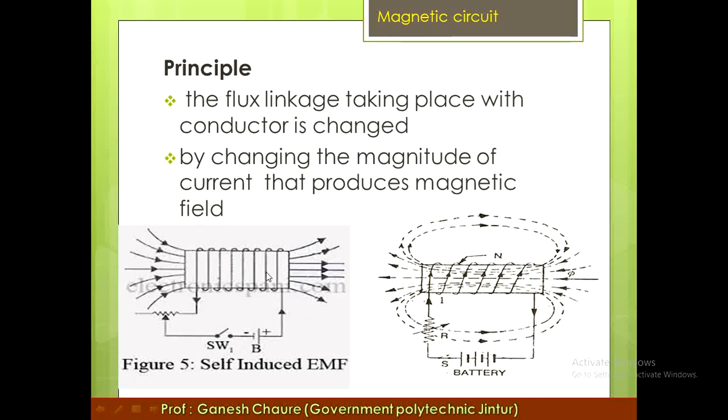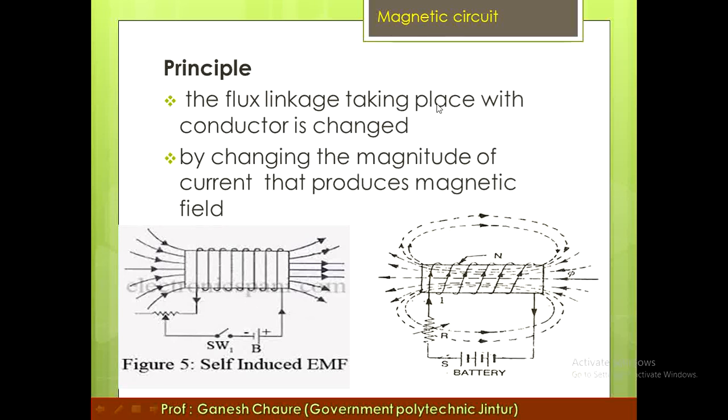Now this current is direct current, therefore there is no change in the flux. If we want a change in the flux, then we have to change the resistance. If the resistance is changed, then the current is changed, and we can obtain the change in the flux linkages here.